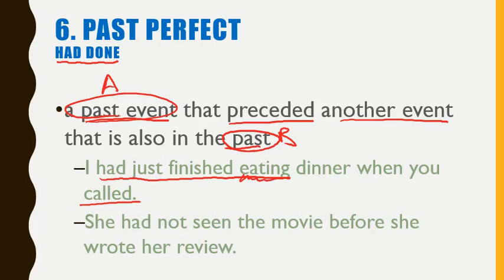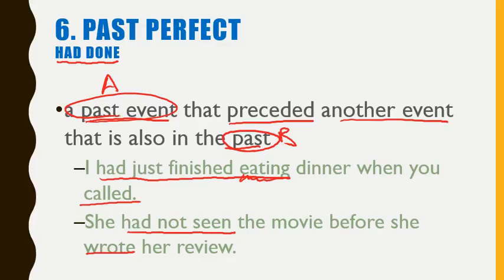And so let's look at the other sentence. She had not seen the movie before she wrote her review. Okay, so wrote is in the past tense, and we're talking about what happened before the writing. Before that writing, she had not seen the movie. So we have to put this in perspective.